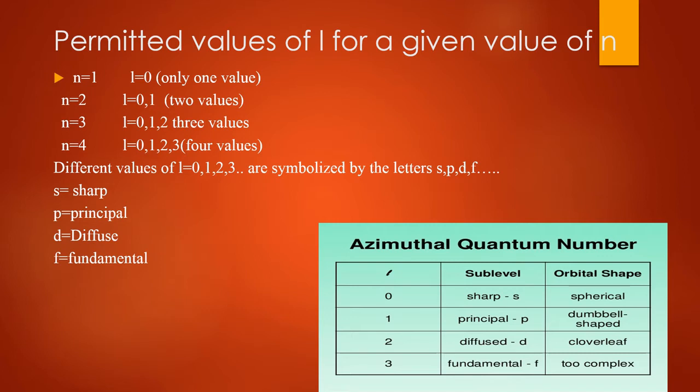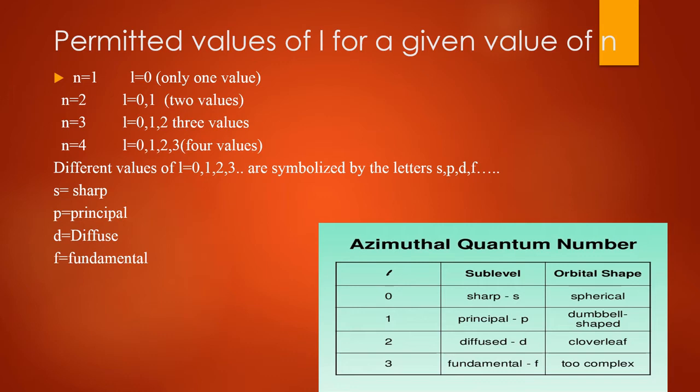If n is equal to 1, then l is equal to 0. It means it has one value, so there is only the s subshell.